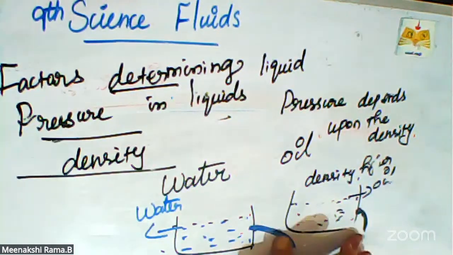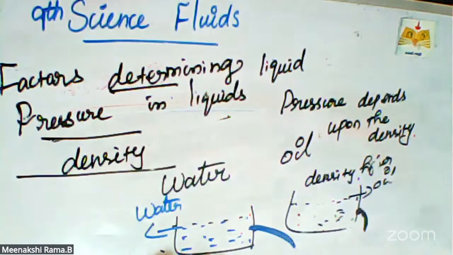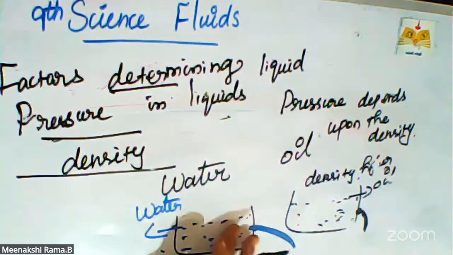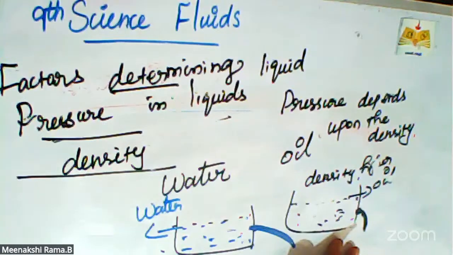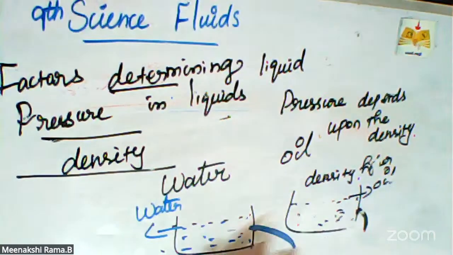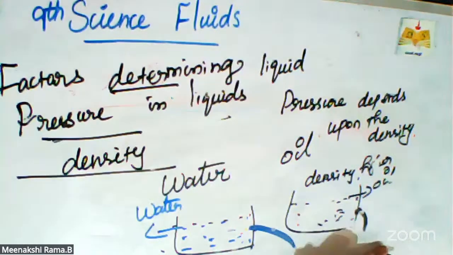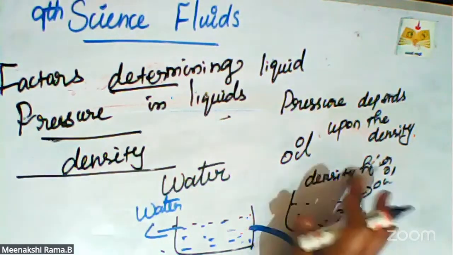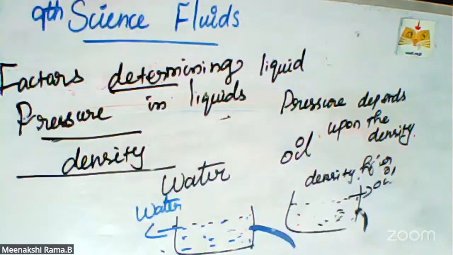First, we take two containers of the same size. The first container we fill with water and the second container we fill with oil, at the same level. We create one hole in both containers at the same height. What will happen? The water will come out very fast compared to oil because the oil density is higher, so the oil comes out very slowly. So the density concept is proved with the example.